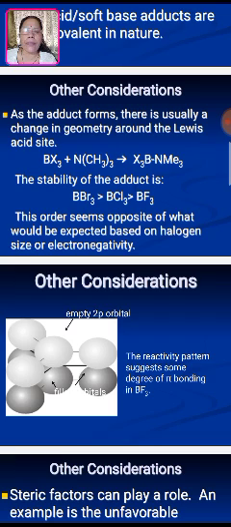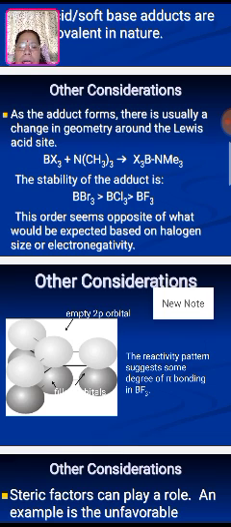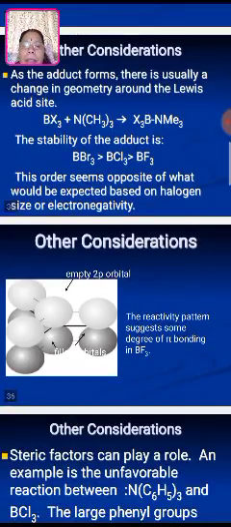This order seems opposite of what would be expected based on halogen size and electronegativity. Fluorine is more electronegative, so it bonds very strongly with boron. Another consideration involves the empty 2p orbital and the filled orbital; the reactivity pattern suggests some degree of pi bonding in BF3.